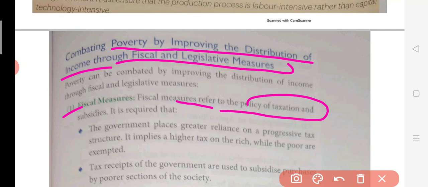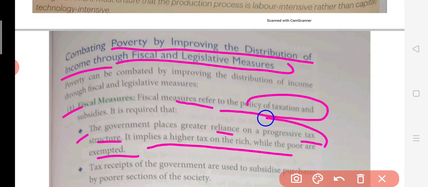Here the government places greater reliance on a progressive tax structure. It implies higher tax on the rich while the poor are exempted. In India, we have a tax rate system called the progressive tax system, which means that if your income is increasing, the tax will also rise. It is a kind of tax in which the rich are under more tax collection than the poor. So the poor are basically exempted from these kinds of taxes. This is how it is done.